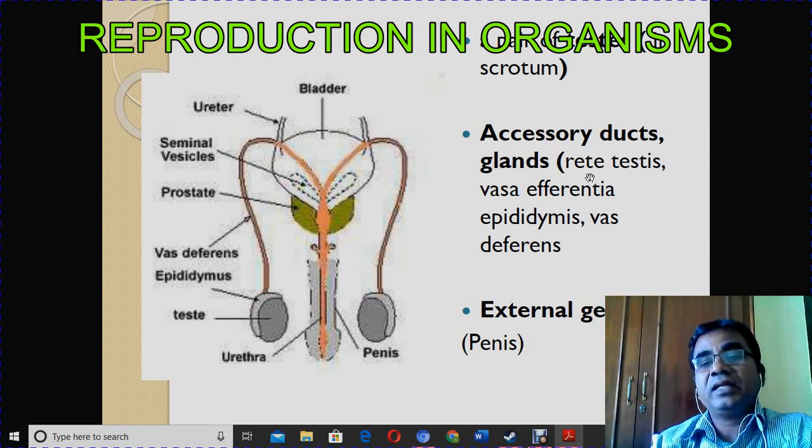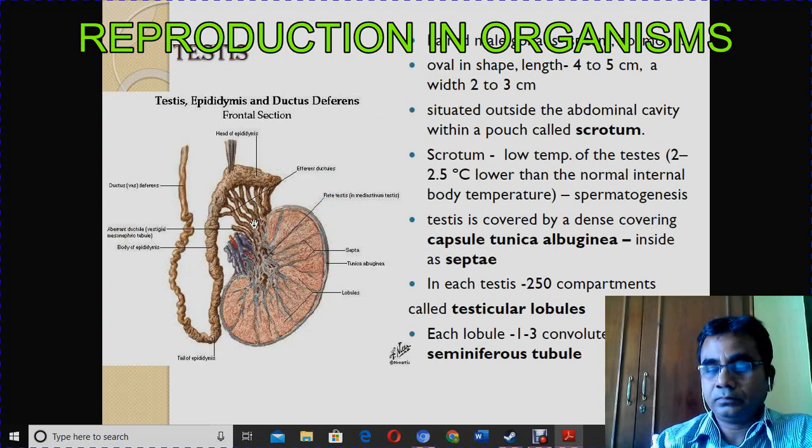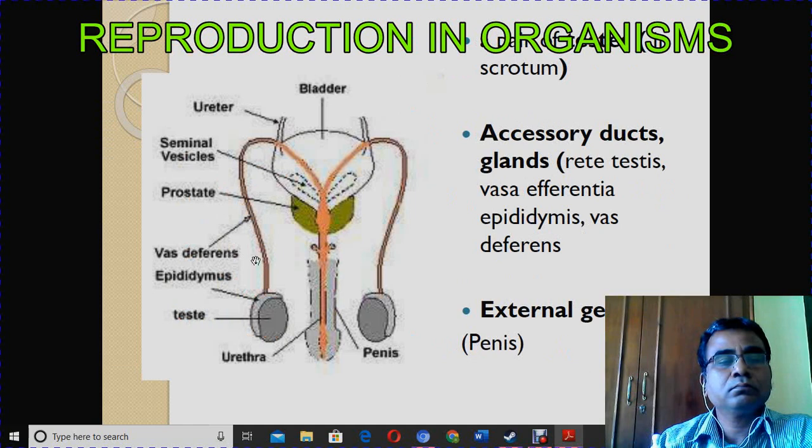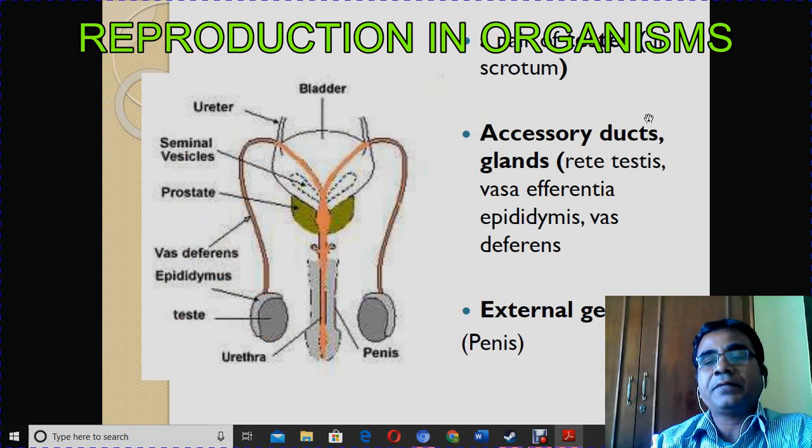First, accessory glands. This one, the prostate gland, which is there in the green color. And seminal vesicle, and one more gland is the bulbourethral glands. So these are the glands associated with the male reproductive organs.